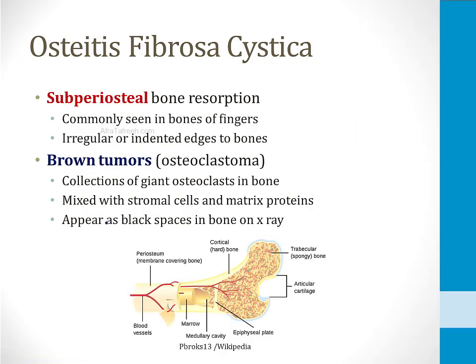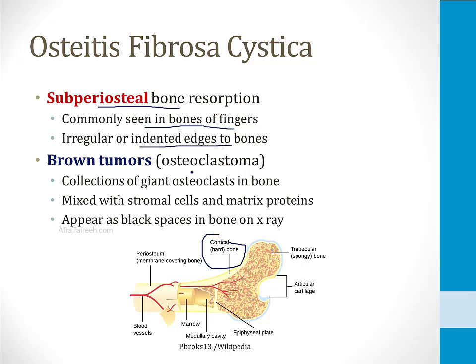The two classic X-ray findings of osteitis fibrosa cystica are subperiosteal bone resorption and brown tumors. Parathyroid hormone promotes thinning of the cortical or hard bone, and this sits right below the periosteum, as shown in this picture here. So subperiosteal bone resorption is commonly seen in the bones of the fingers. What you will see are irregular or indented edges to the bones.